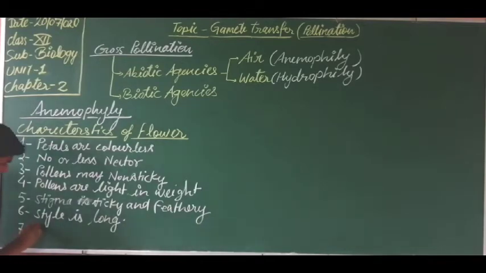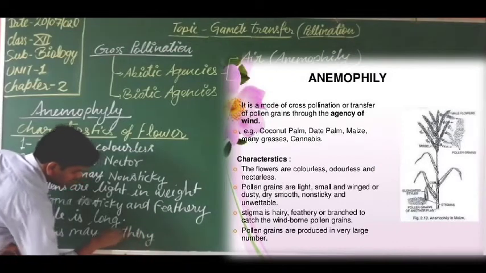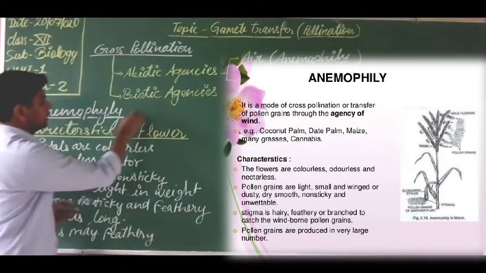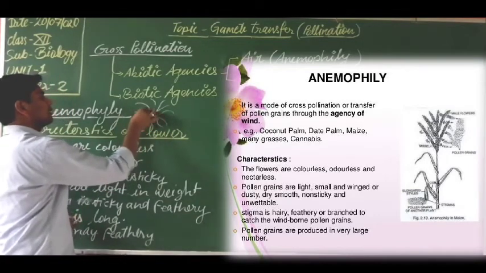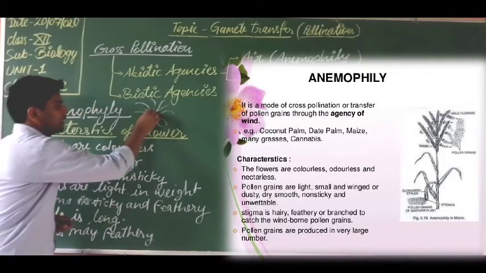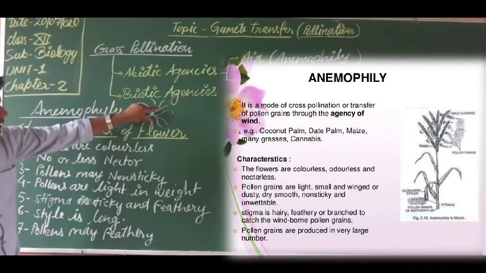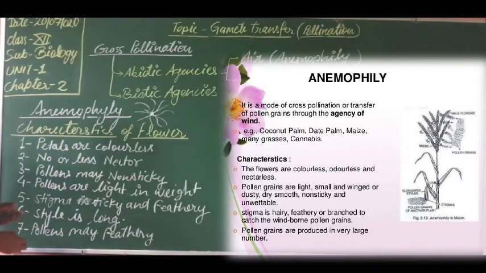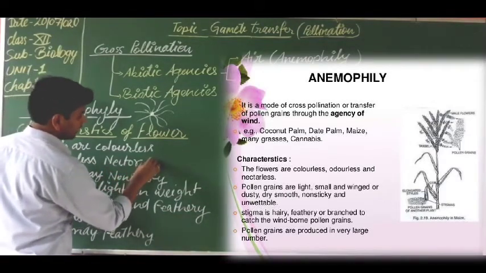Seven, pollens are feathery. This type of pollen, which you have seen generally flies in the air and seems like an insect. It is not an insect; it is a pollen grain in which feathers are present. So these are the feathers, this is the feathery pollen. These are the main characteristics. There is no odor in the flower: no or less nectar, odorless flower.